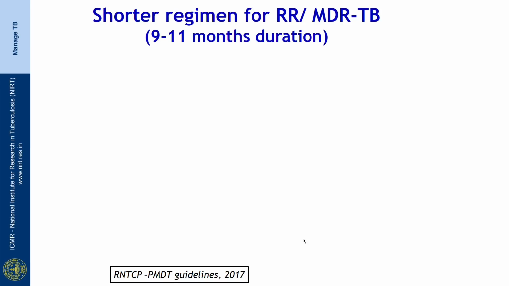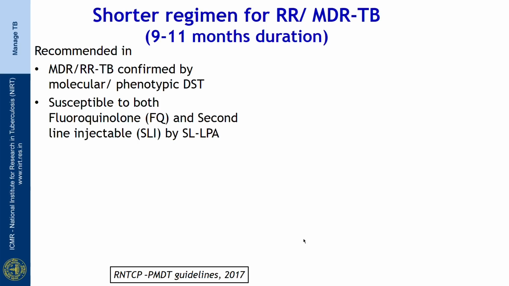The new RNTCP programmatic management of drug resistant TB guidelines was released in late 2017, and this recommends different regimens according to the drug susceptibility profile. So, a shorter regimen of 9 to 11 months duration is recommended for the treatment of rifampicin resistance or multi-drug resistant tuberculosis. So, this regimen is recommended for patients who have MDR or rifampicin resistant TB, which is confirmed by